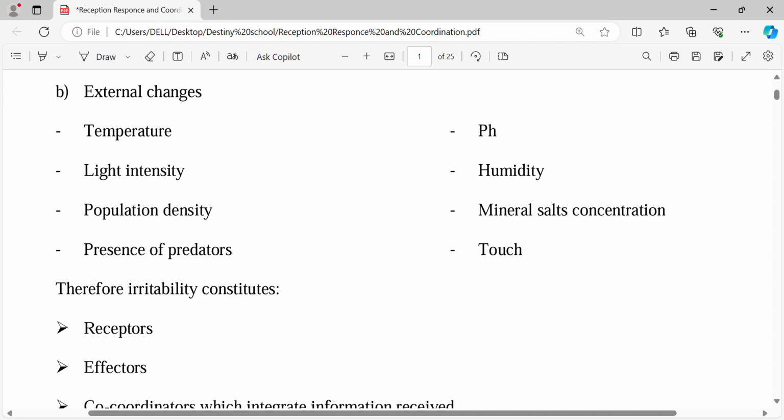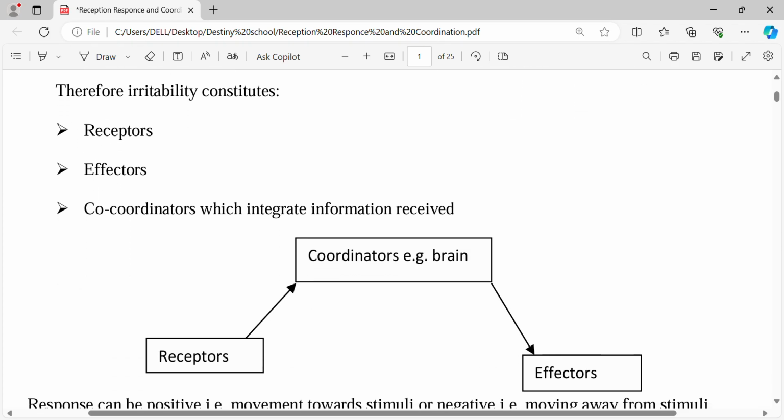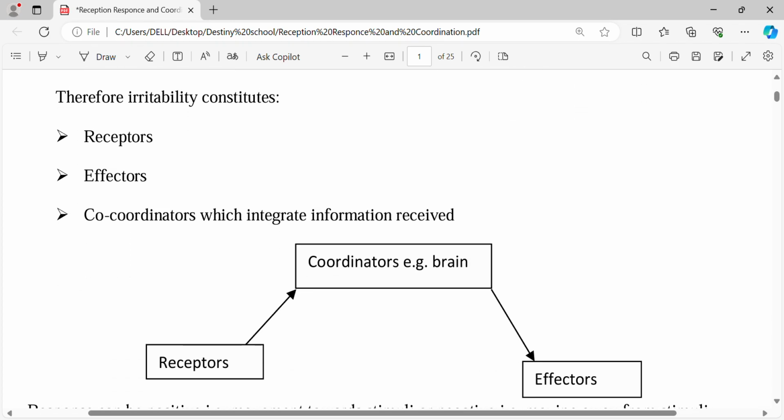So touch, when maybe somebody has touched you and you don't want them to touch you, it is the touch that is making you try to remove their hand, something like that. Now we want to talk about the receptors and the effectors. Remember, I've just told you up there that I want to talk about them in the lower part here. So receptors are the organs that receive the stimuli.